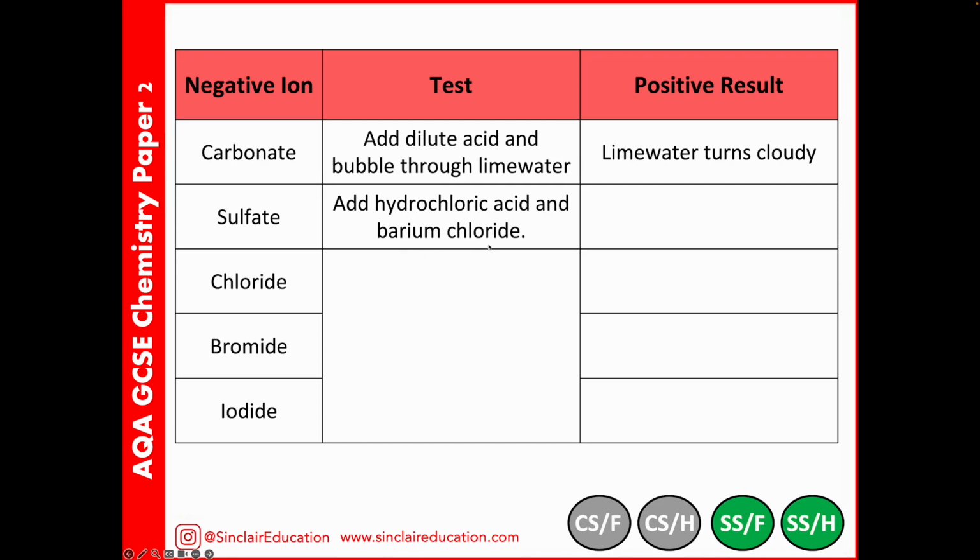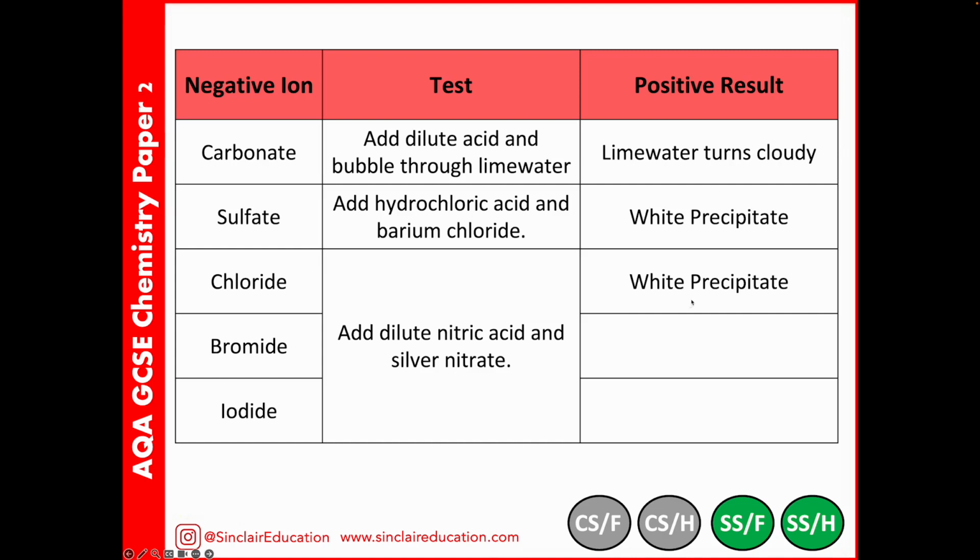If sulfates are present, this will also turn white. And the precipitate is a reference to a solid. To test for our halides, we'll now use nitric acid and we'll pair that with silver nitrate. So those are our two chemicals. For our positive result, the chloride will have a white precipitate, bromide will be cream, while iodide will be yellow. So they get darker as we go down that group.